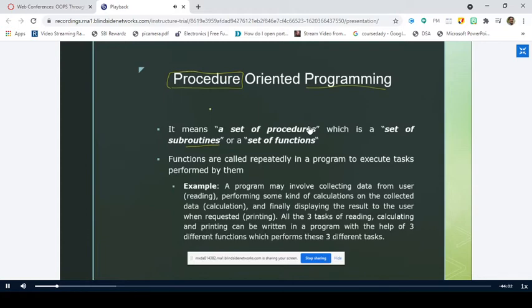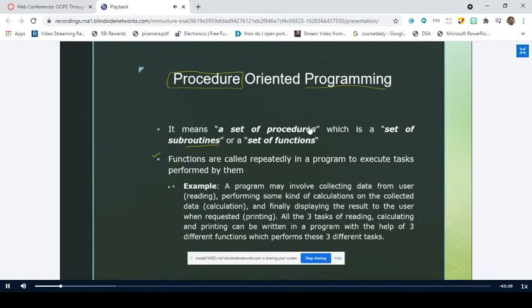So if you come across the term procedure-oriented programming, just remember that you are going to give the solution for the problems in terms of functions. That's it, nothing more than that, right? So you write the code for the functions, you call them and you execute them, thereby you will get the solution, right?